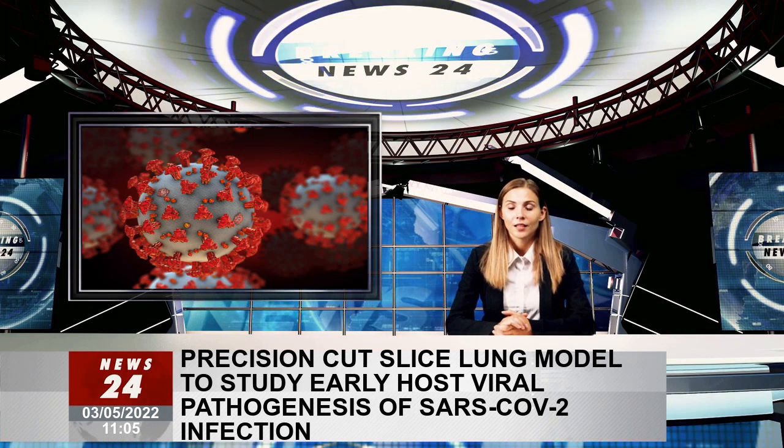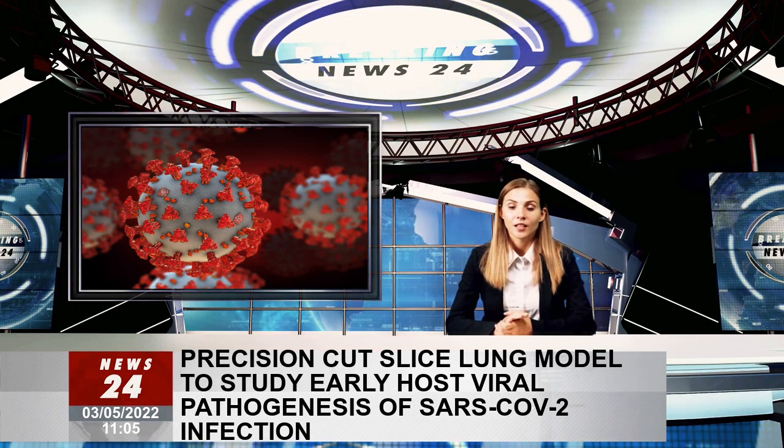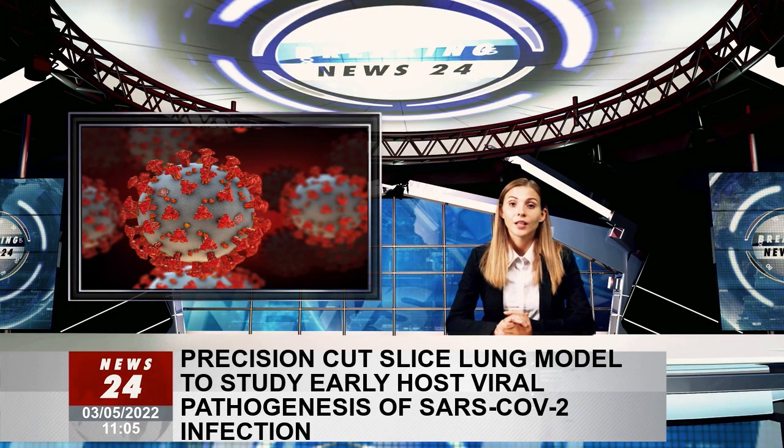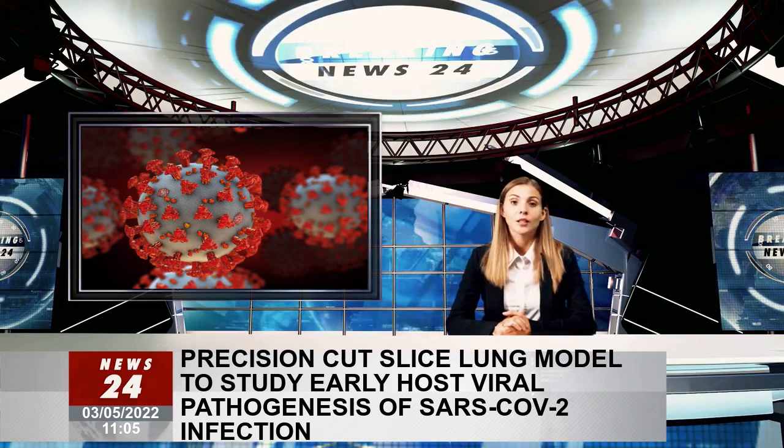In this study, the researchers applied their previously designed PCLS model to study the primary host-SARS-CoV-2 interaction in humans. They inflated human lung lobes with 2% low melting point agarose and obtained PCLS. Sections were directly infected with SARS-CoV-2 for 3 days, followed by immunofluorescence and flow cytometry analysis. Cells were stained for double-stranded RNA and SARS-CoV-2 spike protein for further study.